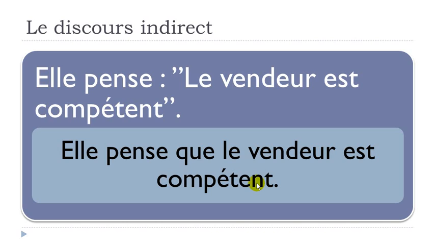So it's quite easy in that case, and of course I took on purpose a simple sentence to start, but then it's just to show you that the sentence doesn't change that much. Of course you will have to take these guillemets away and then deux points, so everything should go away, but then in that case the sentence doesn't change that much. Elle pense que le vendeur est compétent. Alright?